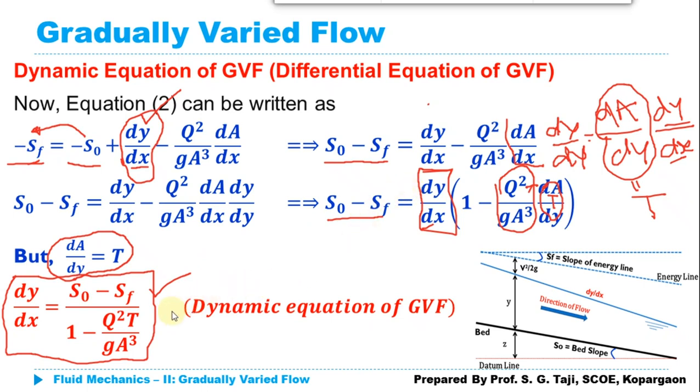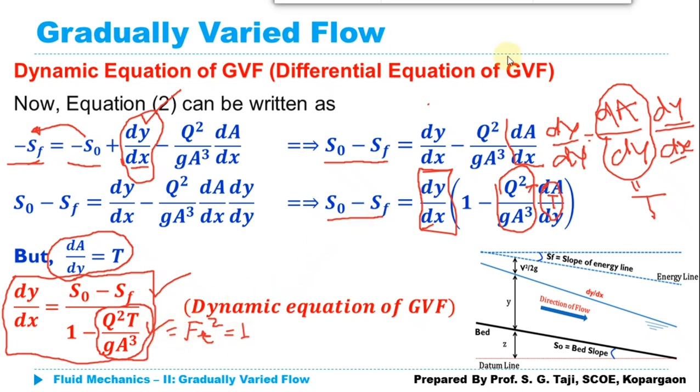Now if you see here, what term we are getting in the equation: Q squared multiplied by T divided by g A cubed. Hope you remember this term. We have used the same term while we were discussing the critical flow, and at that time we replaced it with the Froude number squared. So this whole term will be equal to Froude number squared, because the value of this whole term at the critical flow condition becomes 1.